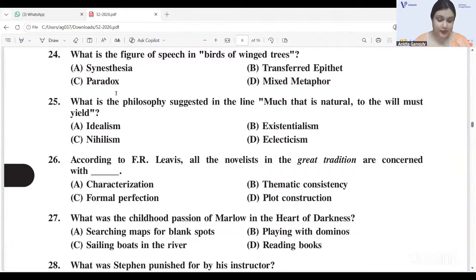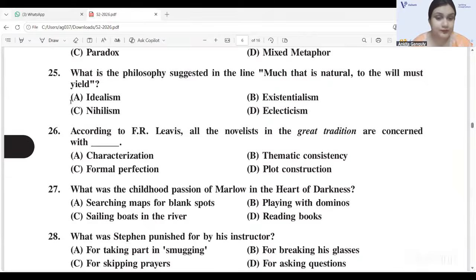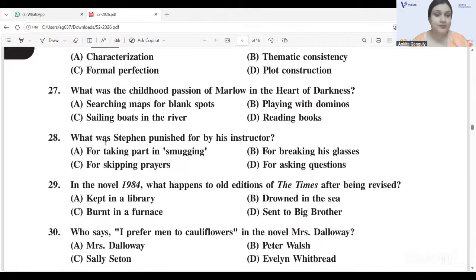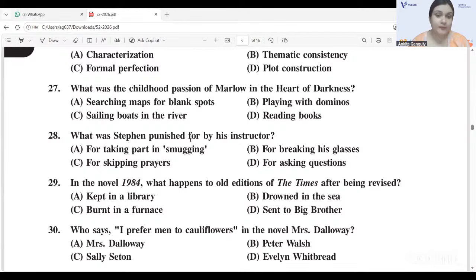So I think 26 will be C. What was the childhood passion of Marlowe in the Heart of Darkness? Searching maps for blank spots, 27A. What was Stephen punished for by his instructor? For breaking his glasses, 28B.